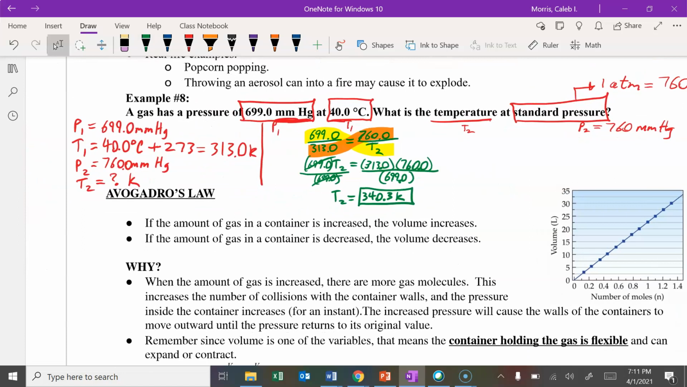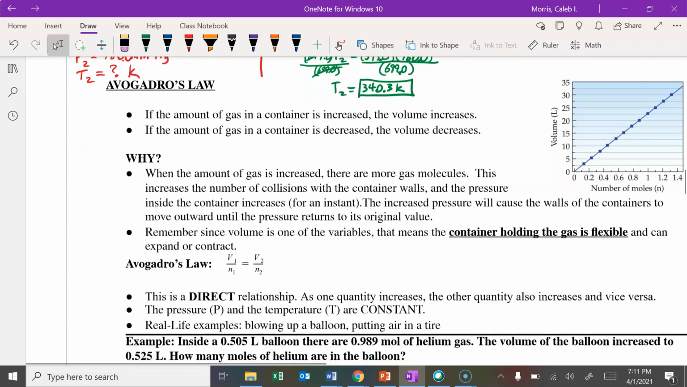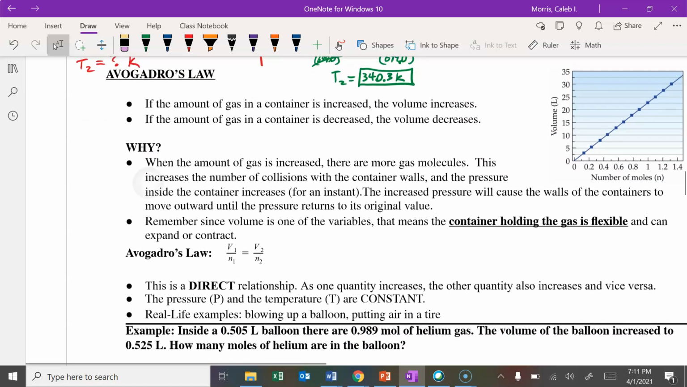All right, Avogadro's law. Avogadro's law says that if the amount of the gas in a container is increased, the volume increases. If the amount of gas in a container decreases, the volume decreases. So we're talking about putting more gas in or taking more gas out. An example of this would be like blowing up a balloon.